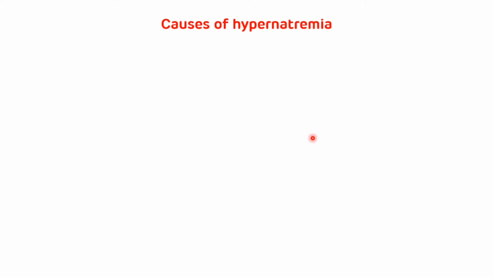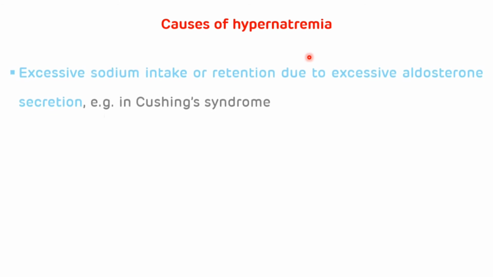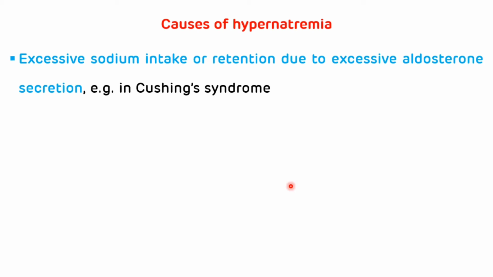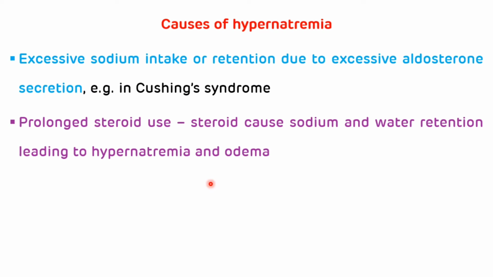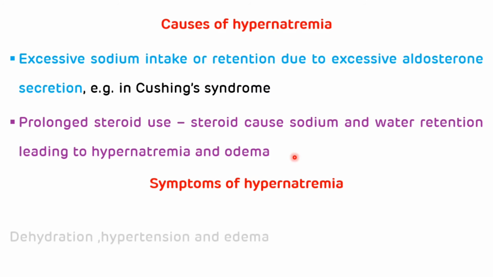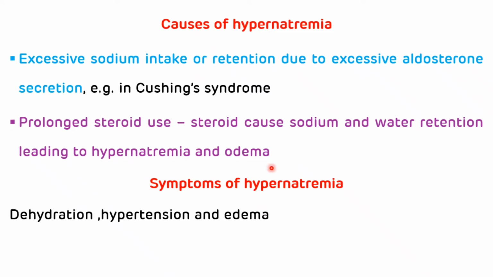So first, causes of hypernatremia. Excessive sodium intake or retention due to excessive aldosterone secretion, which occurs in Cushing syndrome. Prolonged steroid use: steroids cause sodium and water retention, which leads to hypernatremia and edema. These are the causes of hypernatremia. Now symptoms of hypernatremia. So hypernatremia leads to dehydration, hypertension and edema.